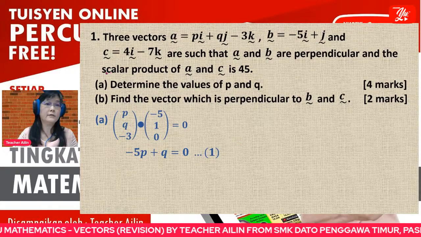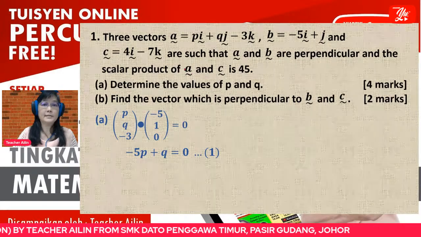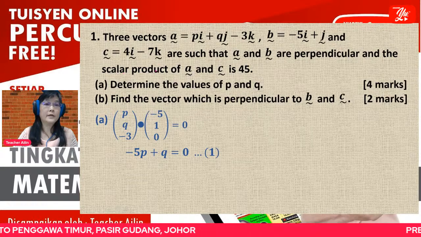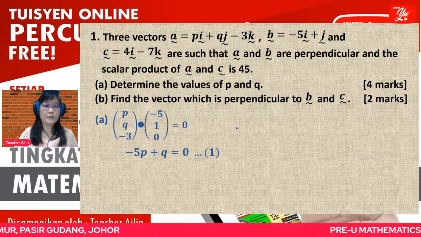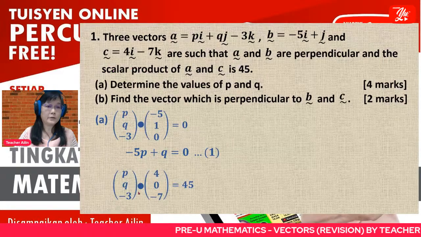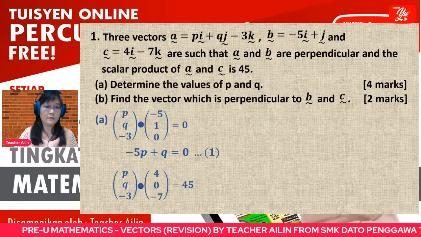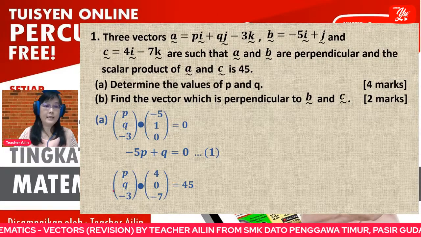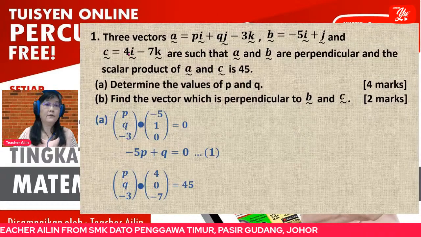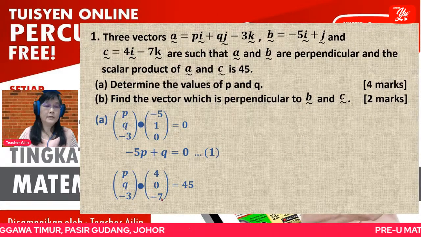You are given that the scalar product of A and C is 45. Scalar product is dot product, so don't make a mistake, it is not cross product. Scalar product is also dot product, so you also use the dot. So this is A, this is C. C is 4i. You don't have j, meaning j is 0.